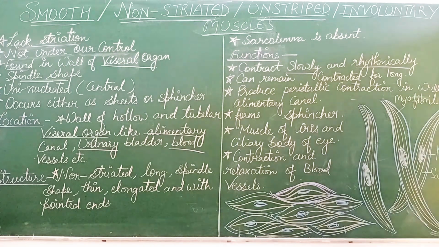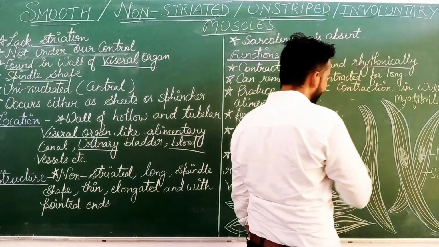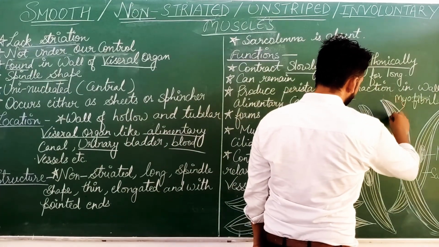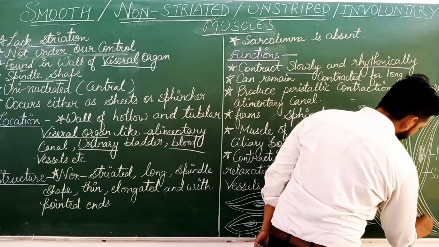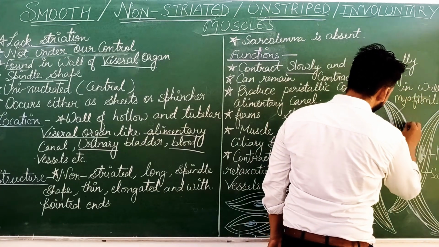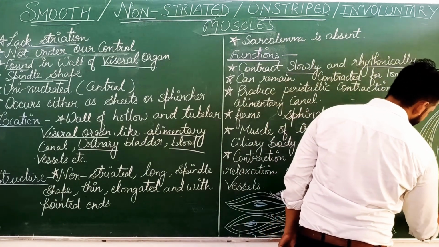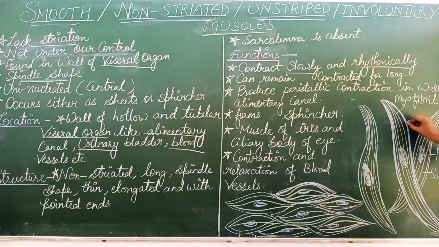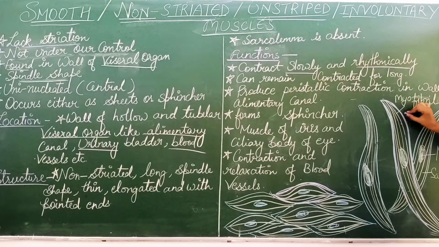Their shape, as I told you, is spindle and uninucleated. The nucleus is at the center, and here are the myofibrils. These are the myofibrils present in the smooth muscles, right?